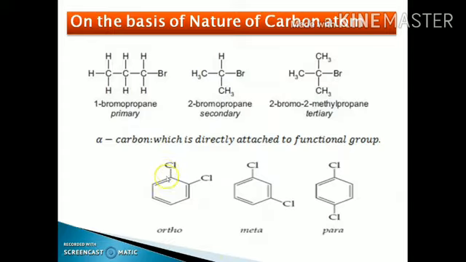If both the halogen groups are present simultaneously, like this point and this point, then these are called the ortho position. This position and this position is known as the meta, and the two opposite positions are known as the para positions. And it means we can say this is ortho dichlorobenzene, and this is meta dichlorobenzene.